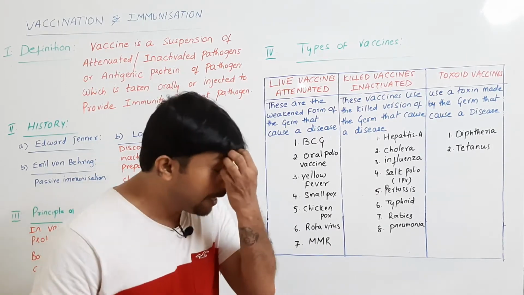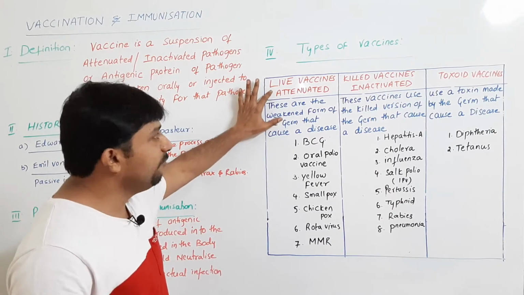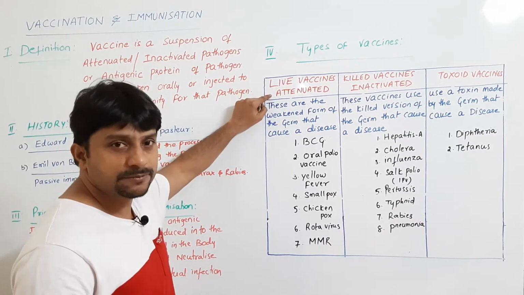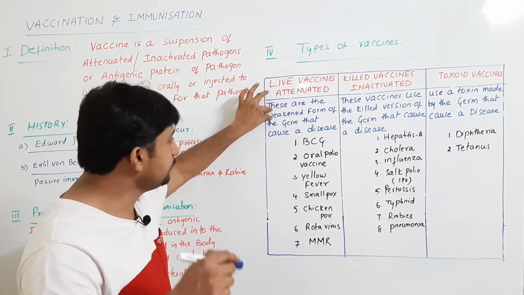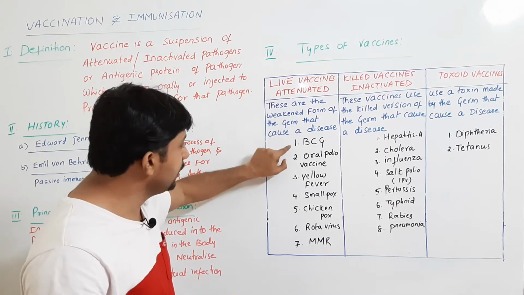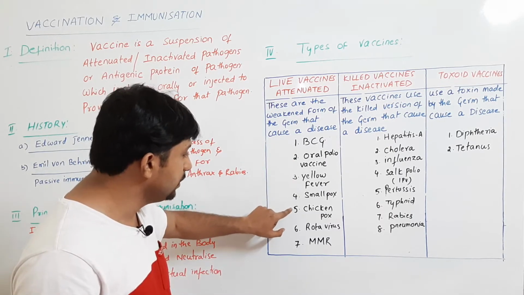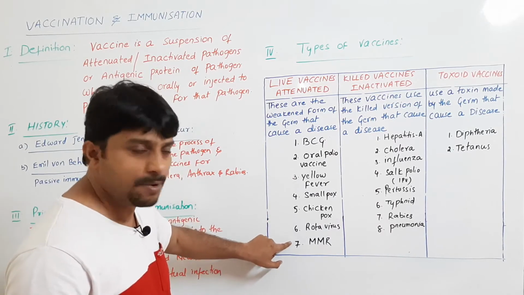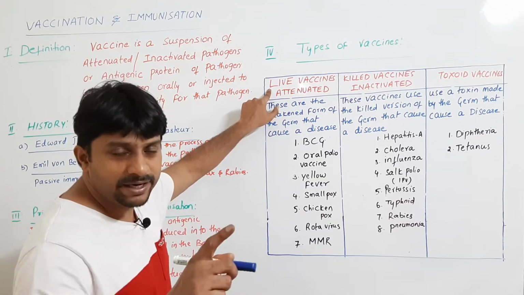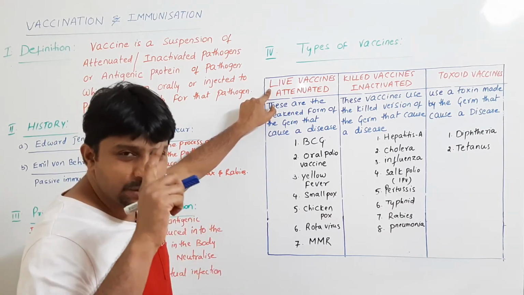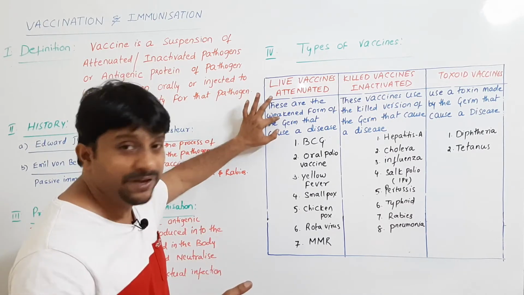So we have different types of vaccines. Number one, live vaccines or attenuated vaccines. These are the weakened form of the germ that causes a disease. These include your BCG, oral polio, yellow fever, smallpox, chickenpox, rotavirus, MMR. Remember, all these 7 come under live or attenuated. The pathogen, the disease-causing organism, is not killed here, it is weakened.